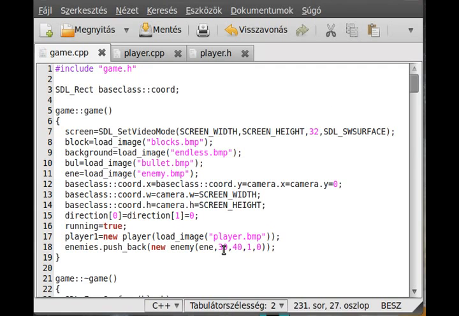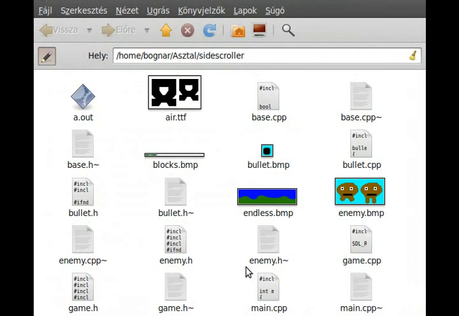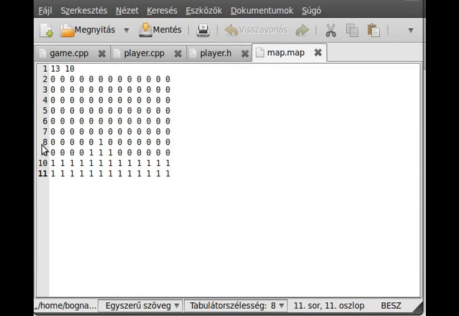So let's jump to another place. Okay, the map is not good because we cannot spawn an enemy well, so I just changed the map.map file a little bit, and I made 1 here, so the enemy can get here, but it cannot go out.